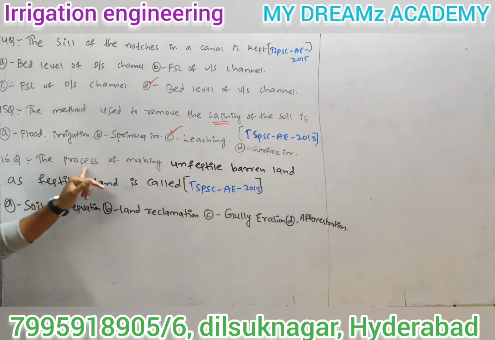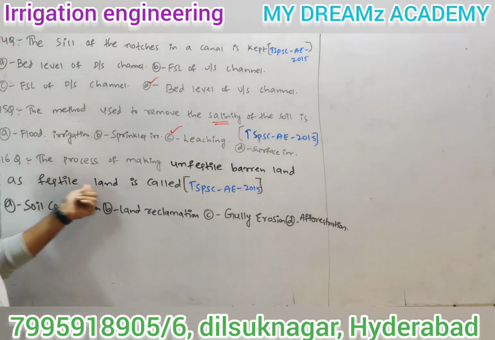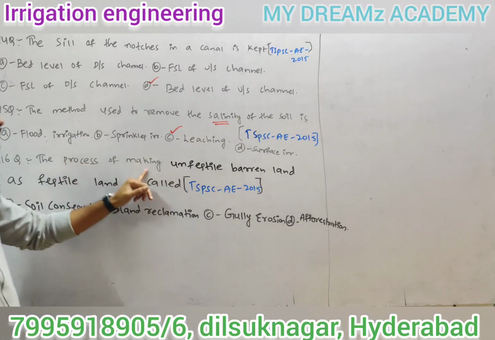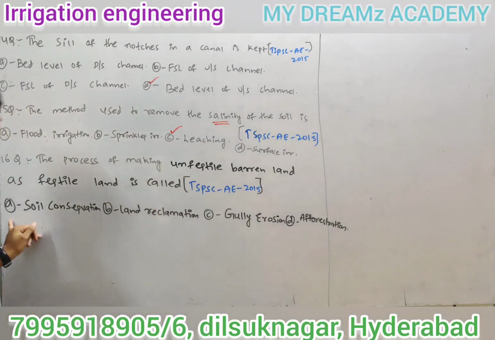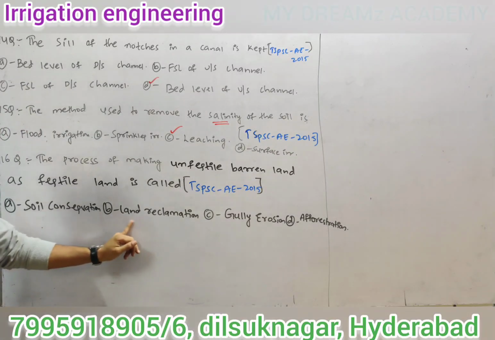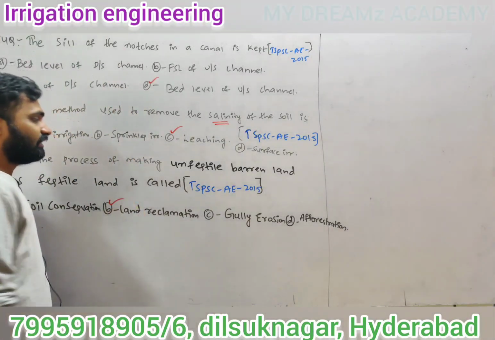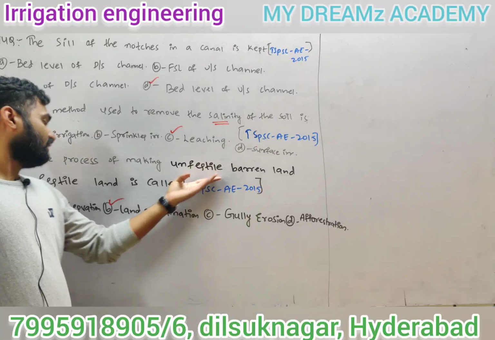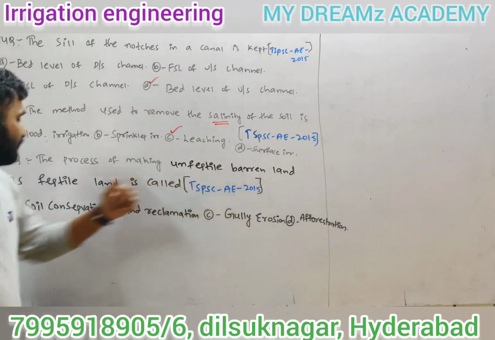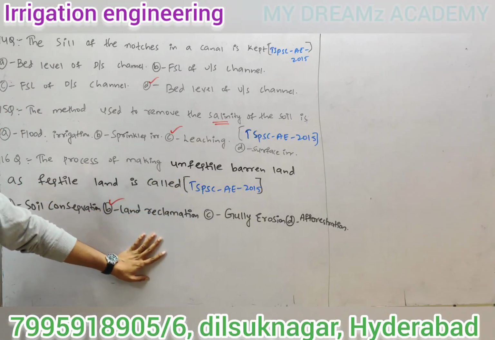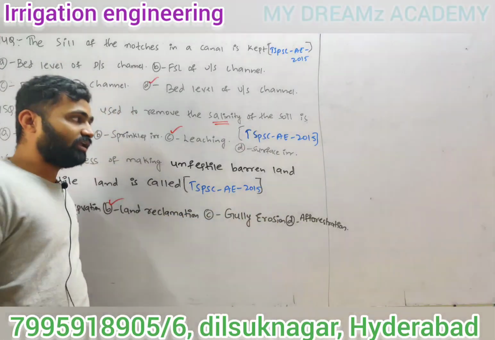16th question, the process of making unfertile barren land into fertile land is called: A, soil conservation, B, land reclamation, C, gully erosion, D, afforestation. So land reclamation. The process of making unfertile barren land into fertile land is called land reclamation. TSPSC AE 2015.